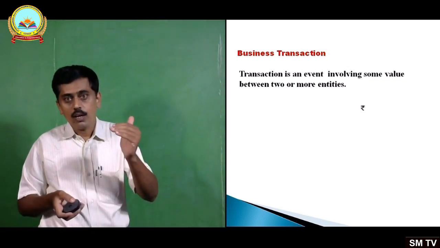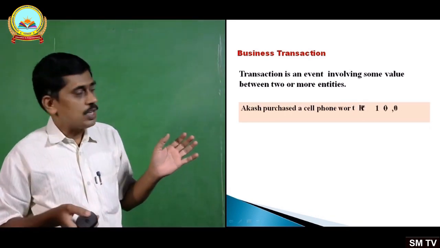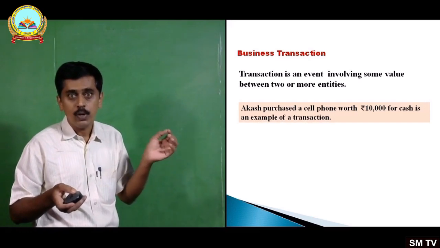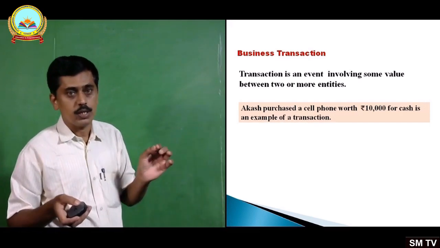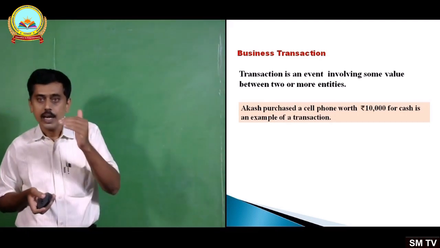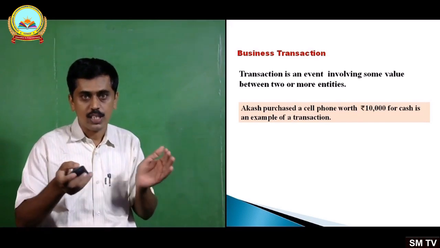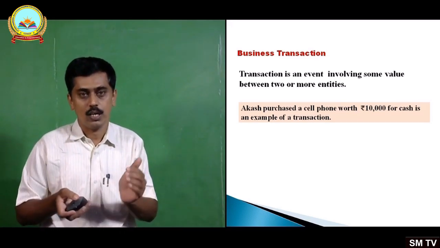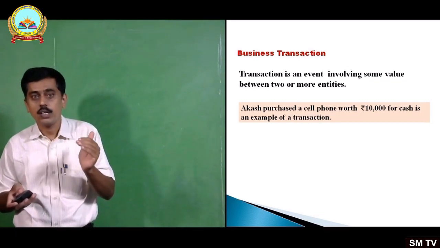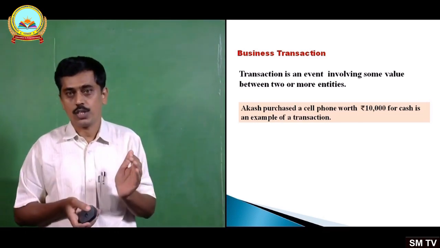To take one example, Akash purchased a cell phone worth rupees 10,000 for cash. It's an example of a transaction or a business transaction. Akash purchased a cell phone worth rupees 10,000. What does Akash do? He buys a cell phone worth 10,000 rupees. What is this? It's an example of a business transaction.